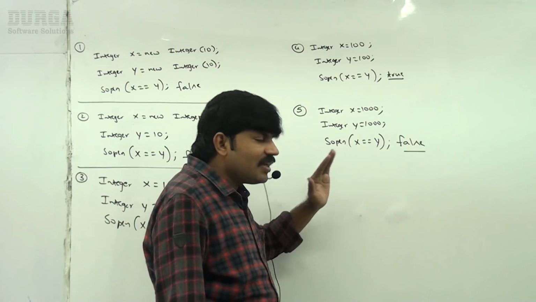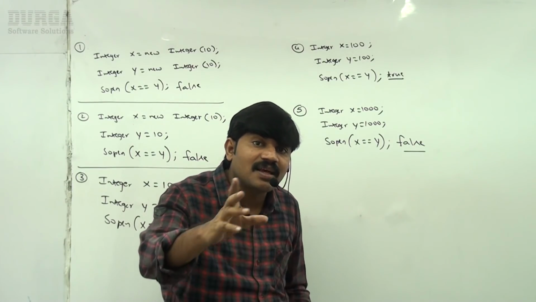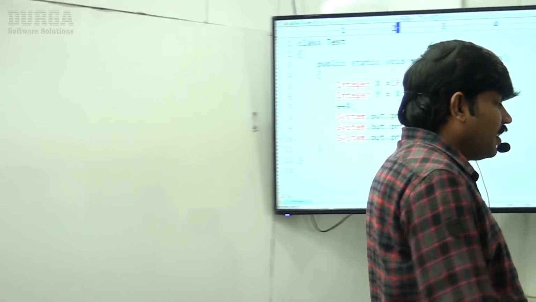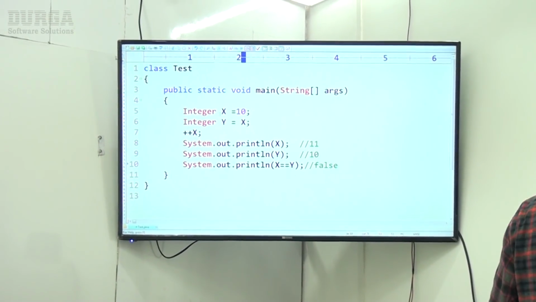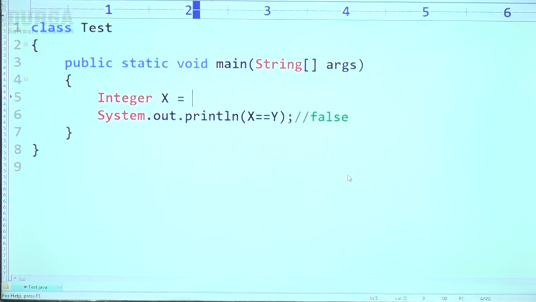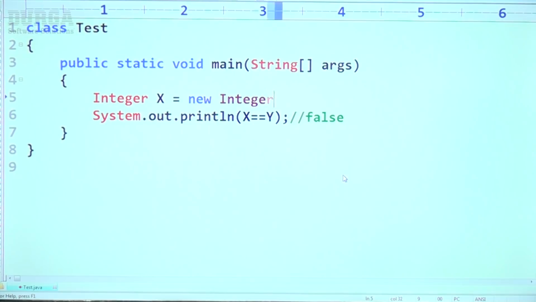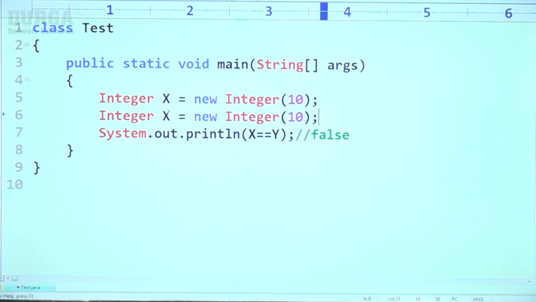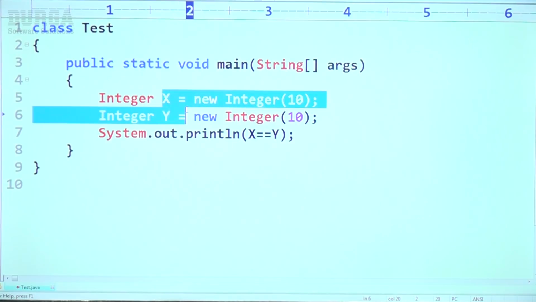Sir, first let me confirm whether these answers are correct or not. Have a look once, sir. Here I am taking Integer x = new Integer(10) and Integer y = new Integer(10). Can you please confirm both are different objects?